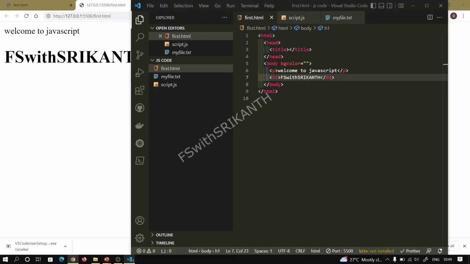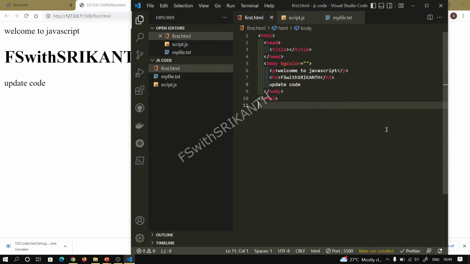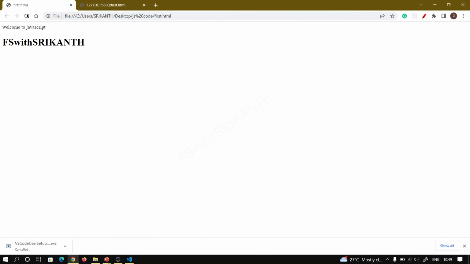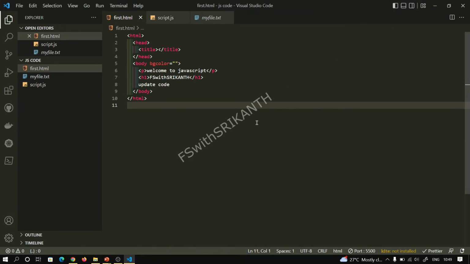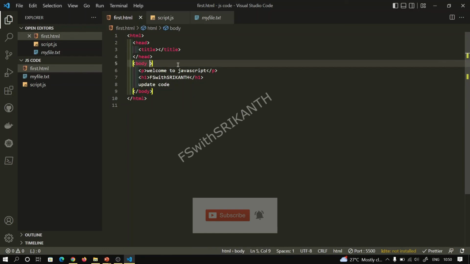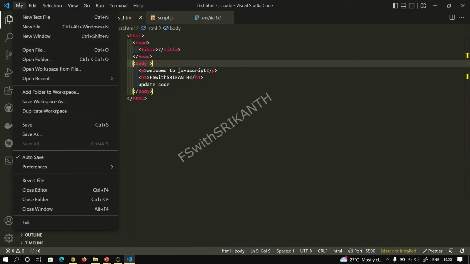You observe this. I want to update the code. I am writing some text here. I am not refreshing, I am not saving this, and first.html does not show it. When I refresh this, it comes. So this is a benefit of the live server extension, right? Placing all files in one area, speedy execution, easy to understand and observe everything at a time, and there are different colors for our code. Some settings are also available here.